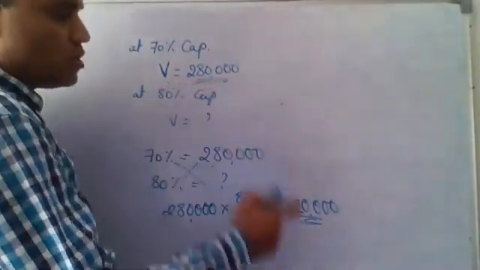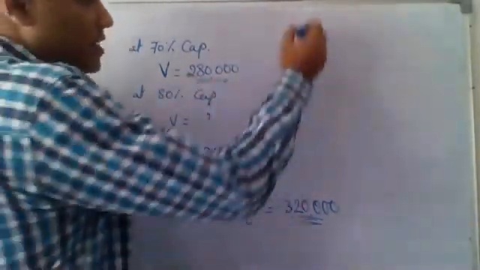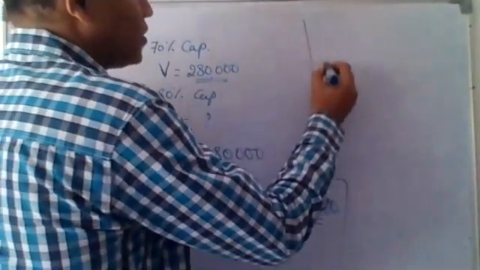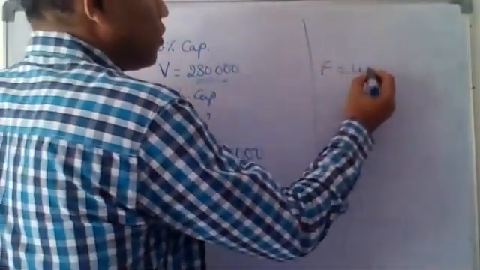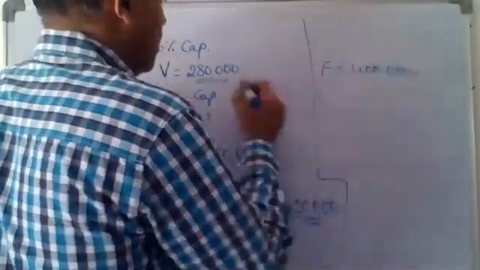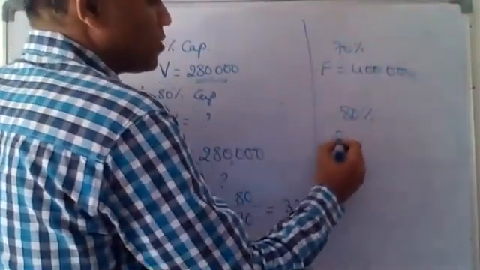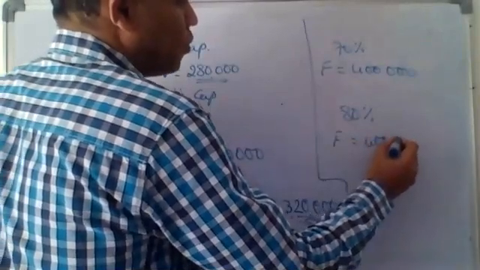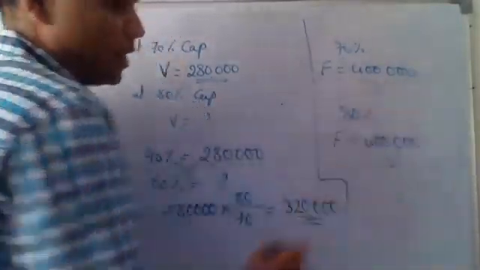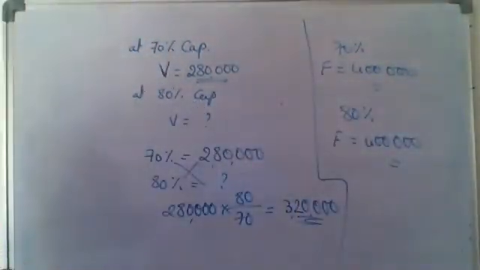No, the variable cost in total will change. But if I take the same thing, my fixed cost at 70% capacity was 4 lakhs, and 80% capacity also my fixed cost will be 4 lakhs only. Why? Fixed cost does not change in total. This is the fundamental concept you have to keep in mind, especially when you're doing overhead budget and flexible budgets.